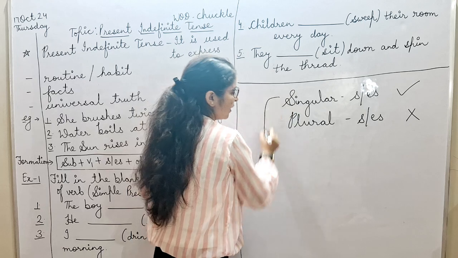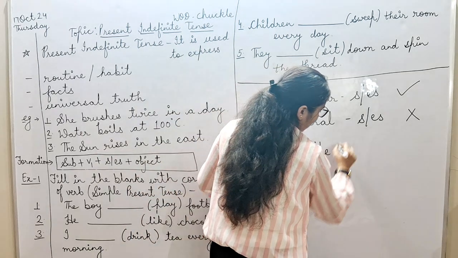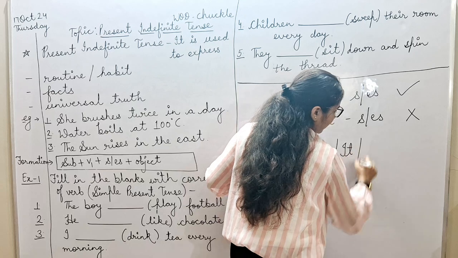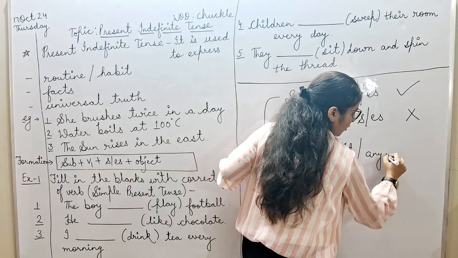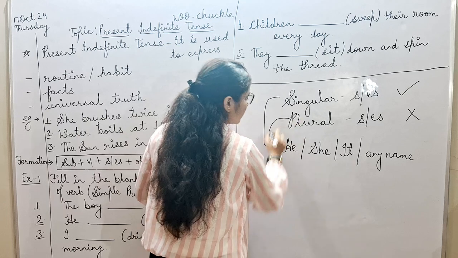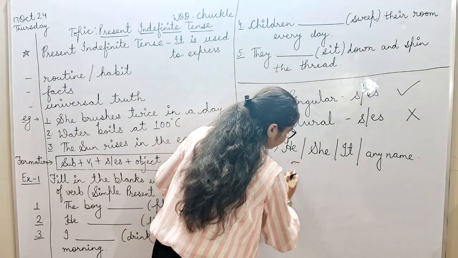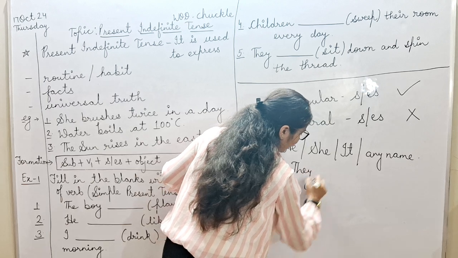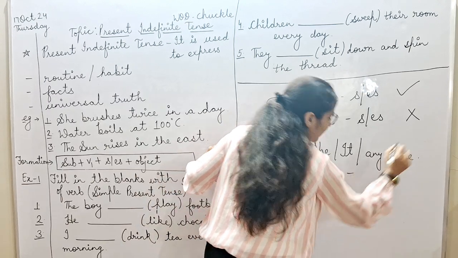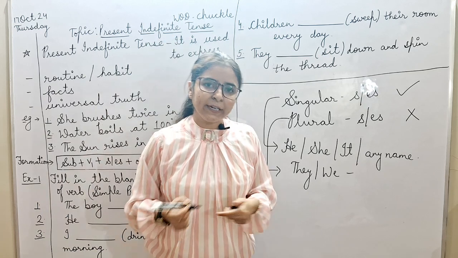So what is singular? He, she, it, any name. This is called singular. One, single. What is plural? They, we or any plural form of noun. This is called plural.